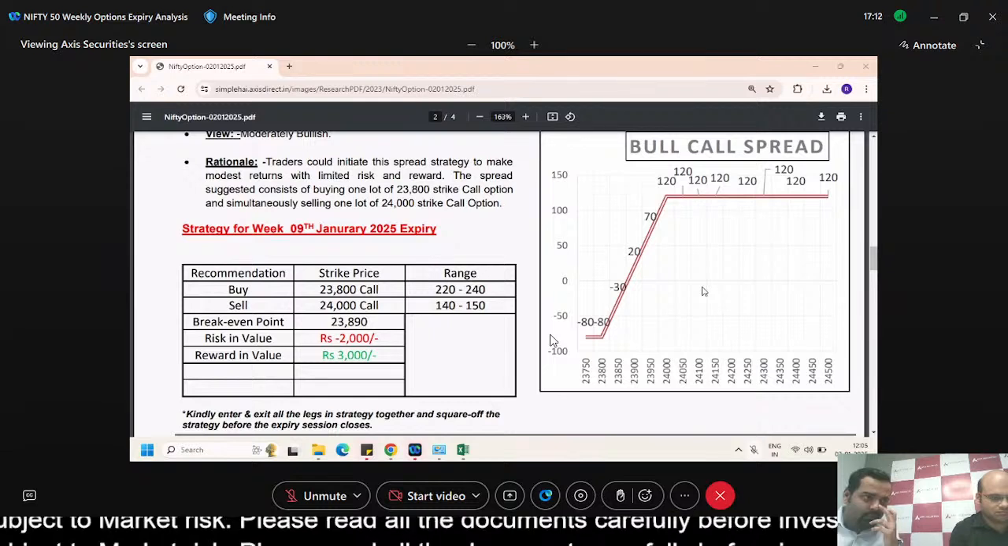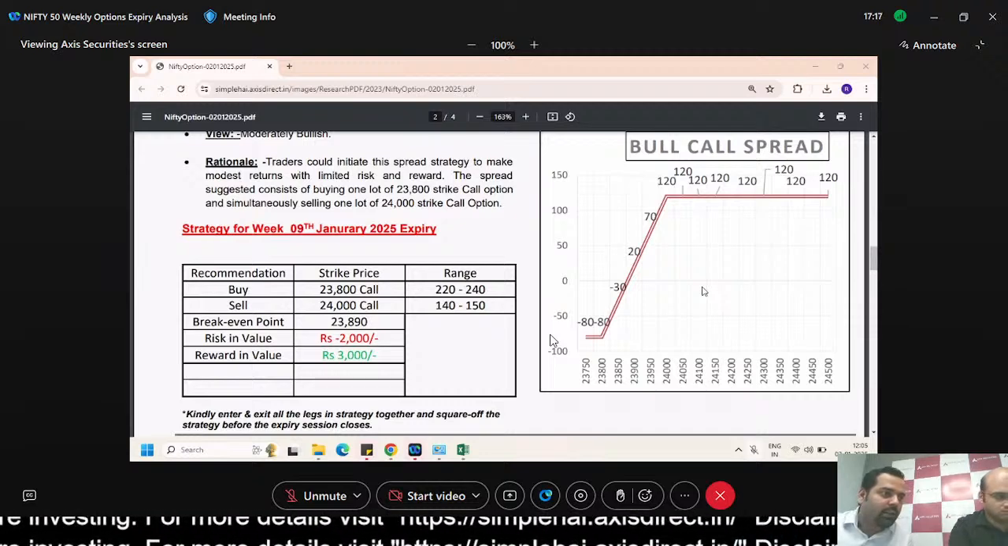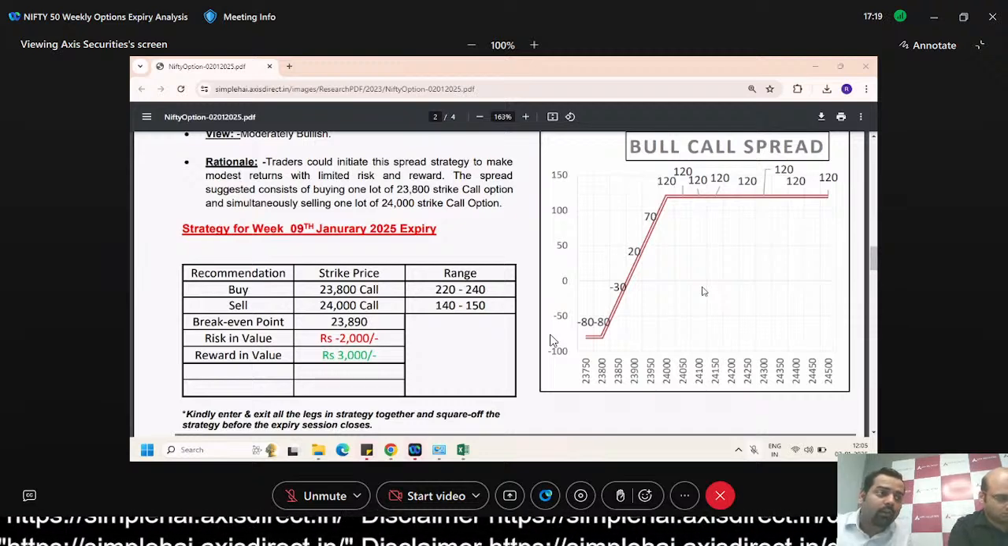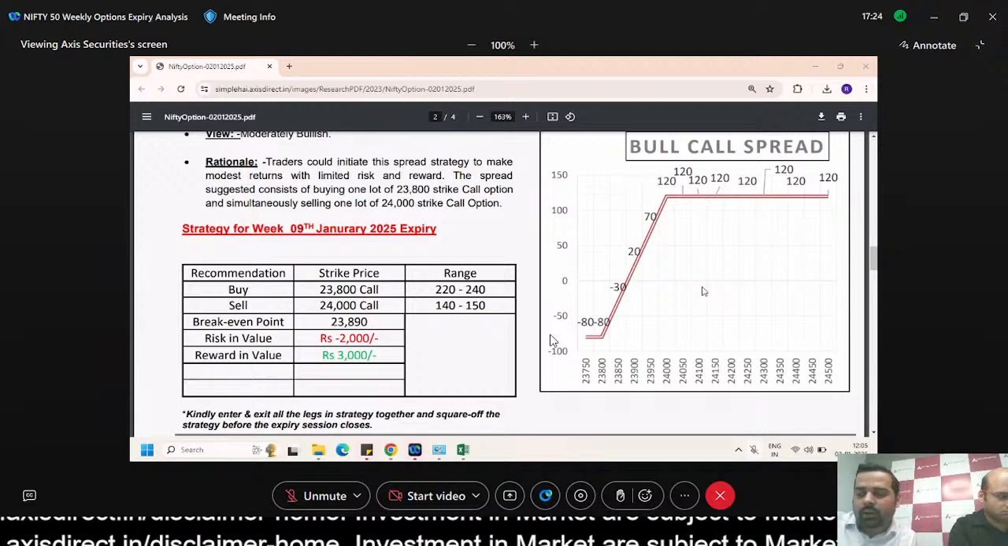Now with this I'll hand over the session to Mr. Karan Pai to take it further and explain the Nifty 50 chart, how the Nifty 50 is looking. Before that, we also want to tell you that on Monday when we were doing the session,